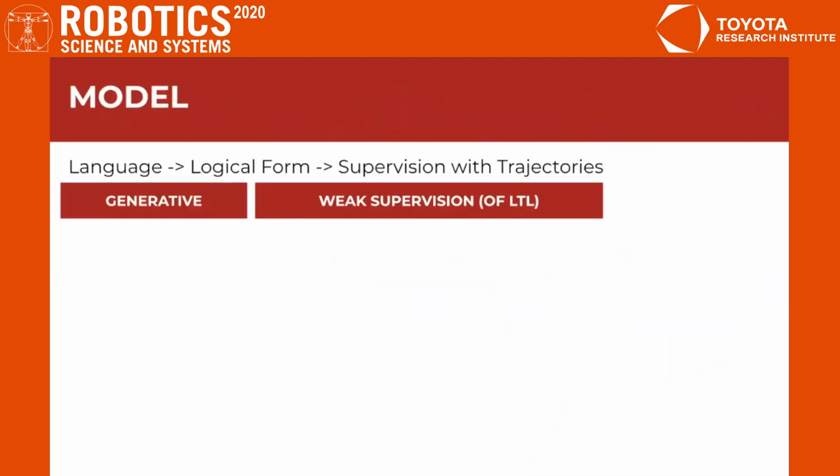Now, any kind of model that attempts to do this has two main components: a generative model that produces a set of logical forms that you want to score, and then a supervision or a model checker that tells you whether or not the logical forms that the model produced are correct with respect to the task at hand.